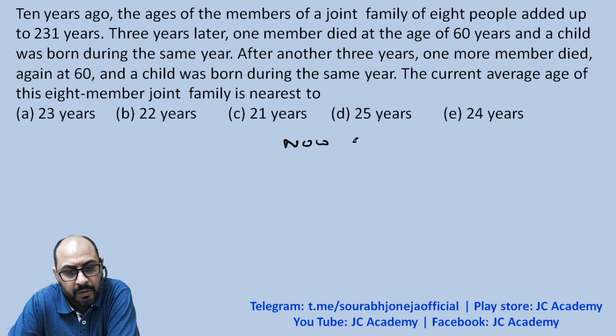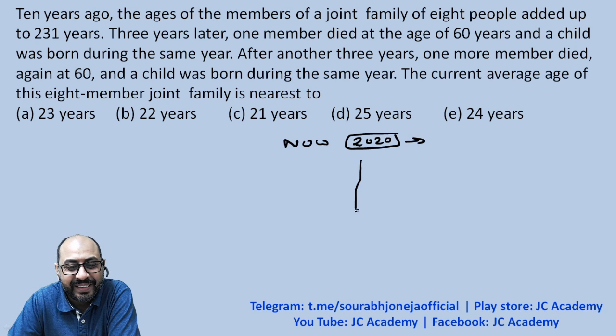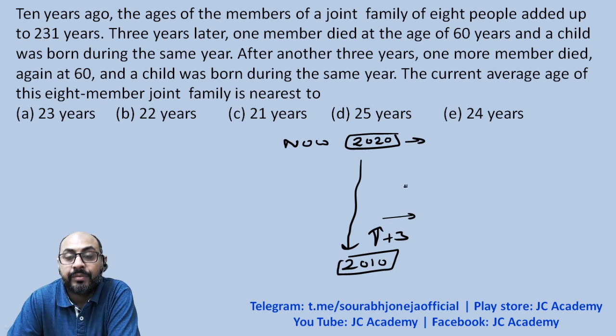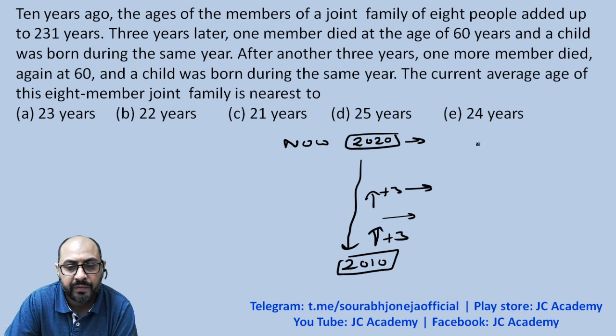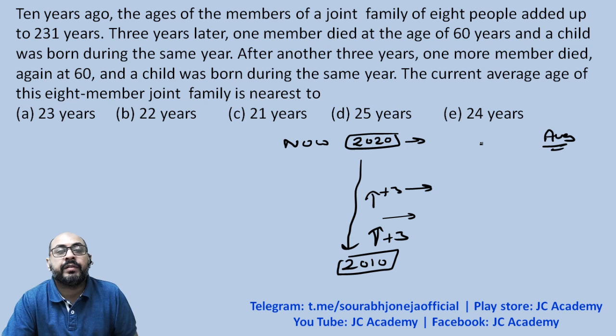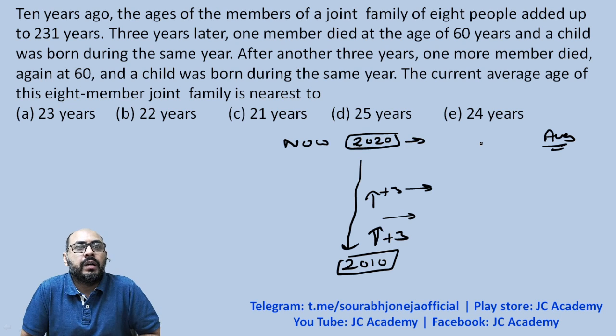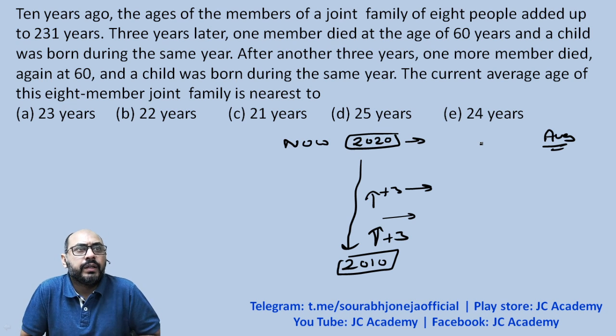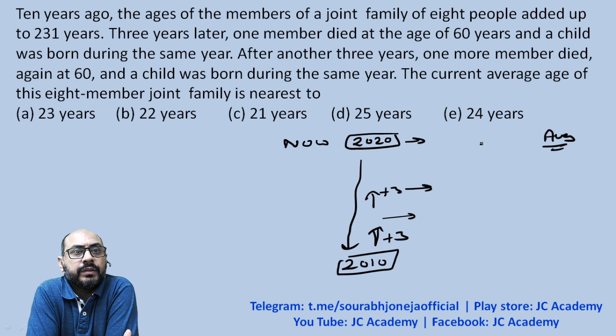If we're talking about now, everybody's favorite year 2020, and we're going 10 years ago, that'll be 2010. And 3 years from then, somebody dies, something happens. Another 3 years from then, somebody dies, the other one is born, and we're supposed to find the average at present. Come on, let's see who's getting the answer over here. Ashutosh, Yashank, Sumansh, Ashish, Tripti, a lot of you. If you can tell me what is the correct answer, guys. Ashutosh is saying 21. Okay.